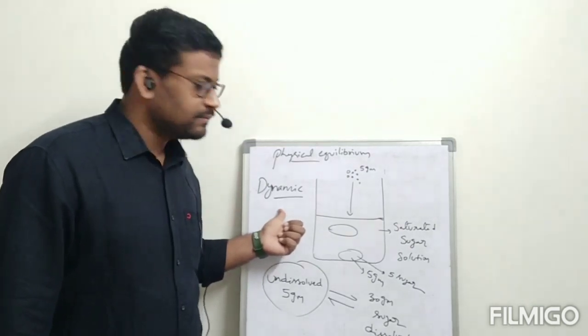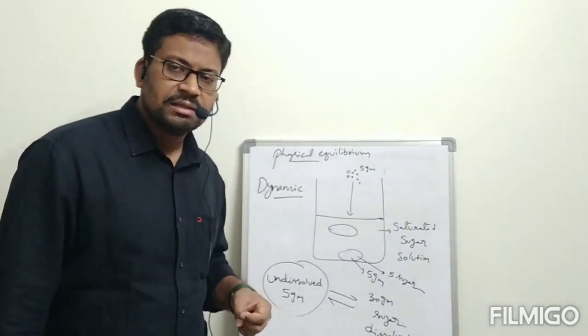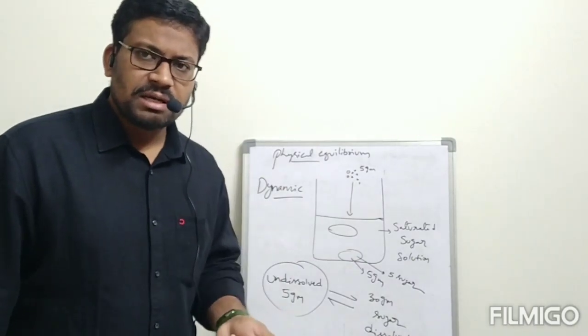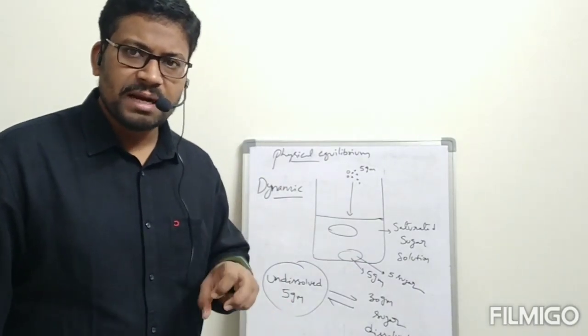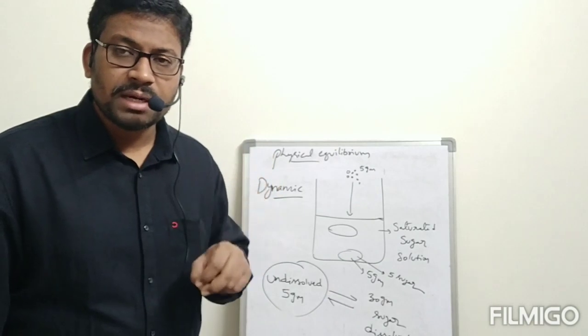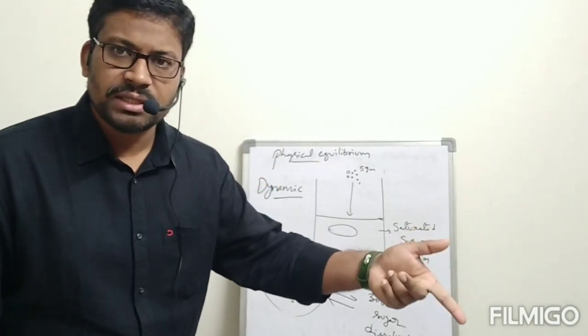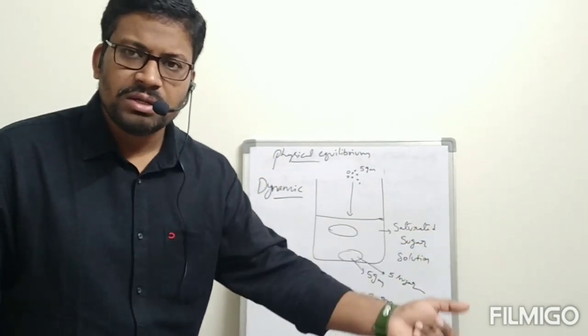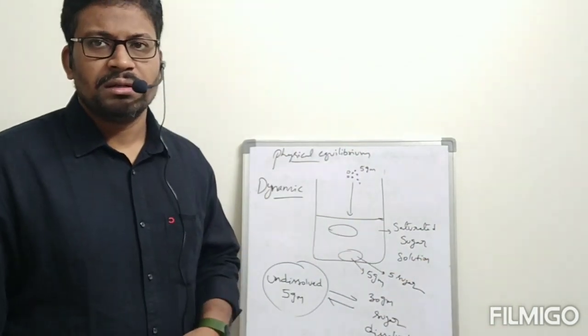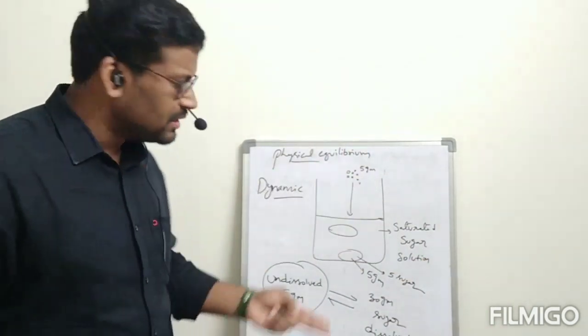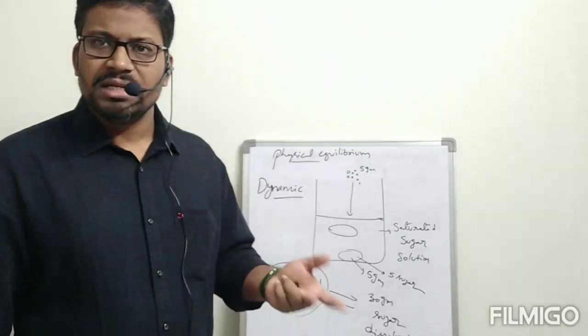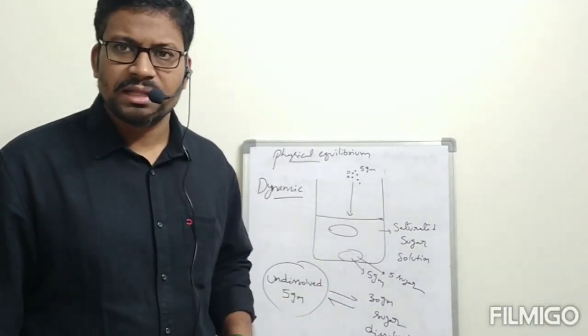Static equilibrium would mean this 5 grams of sugar is added now, and after some time that 5 grams will remain like that, but no molecule from the undissolved state is converted to dissolved state, and no dissolved molecule is converted to undissolved. That is also proved. Actually, how can we say that, sir? How can we know about undissolved and dissolved sugar like that?